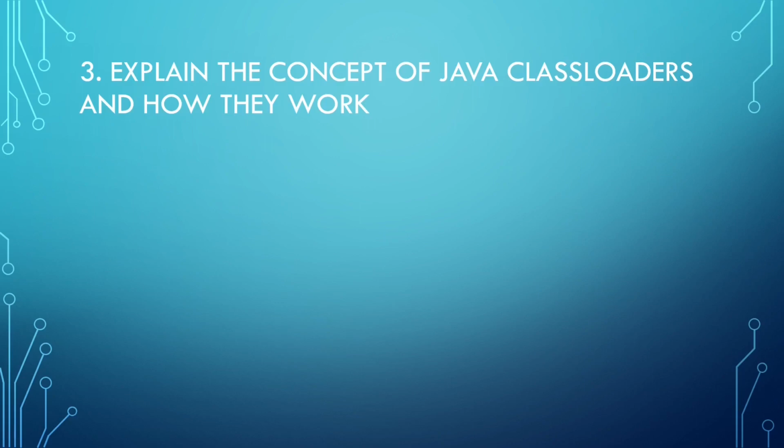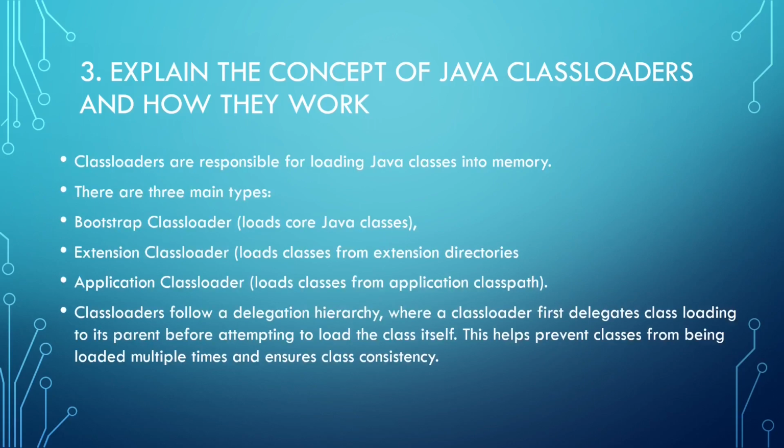Explain the concept of Java class loaders and how they work. Class loaders are responsible for loading classes into memory. There are three main types. Bootstrap class loader loads core Java classes. Extension class loader loads classes from the extension directories.